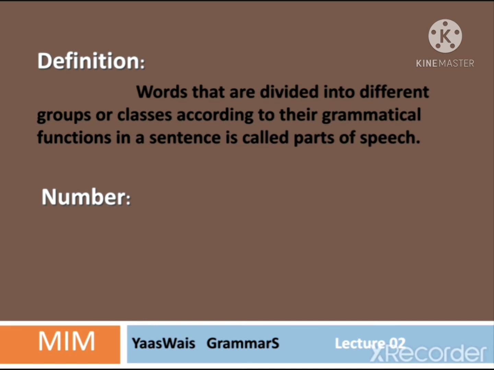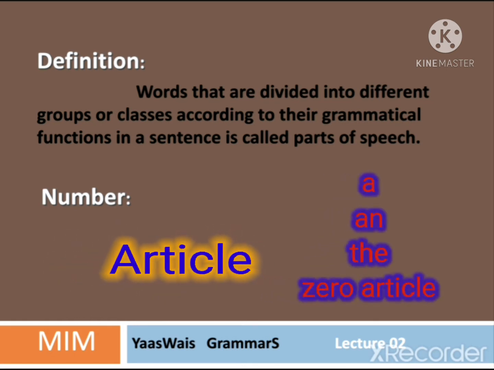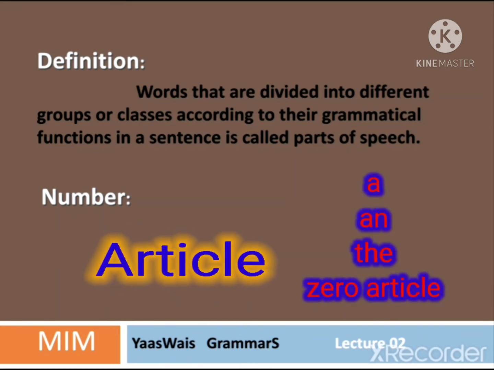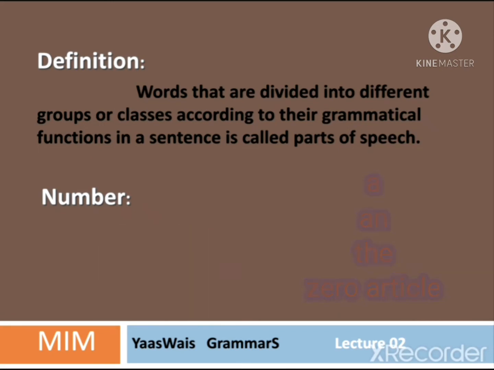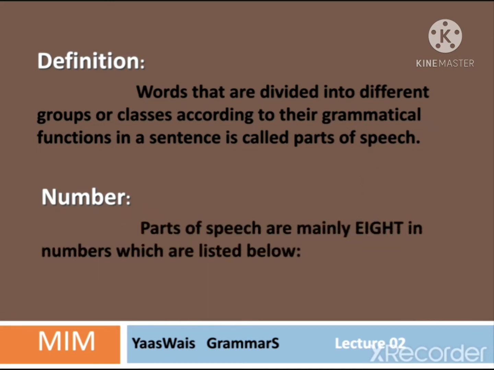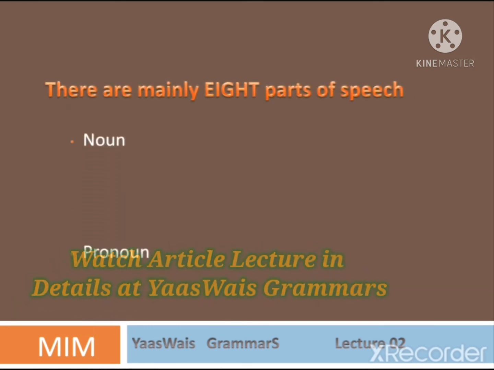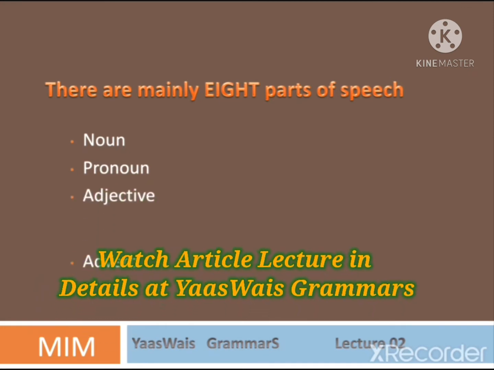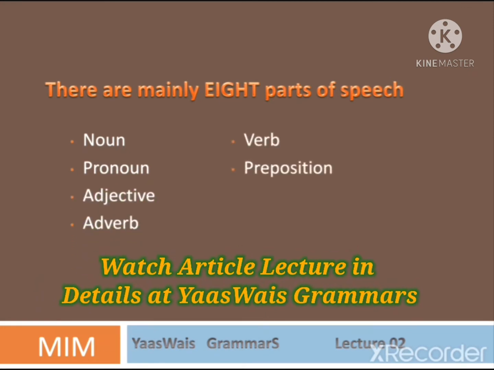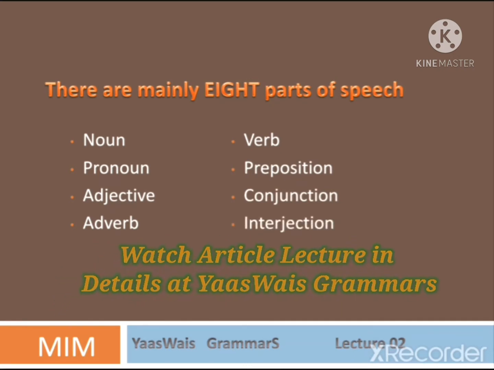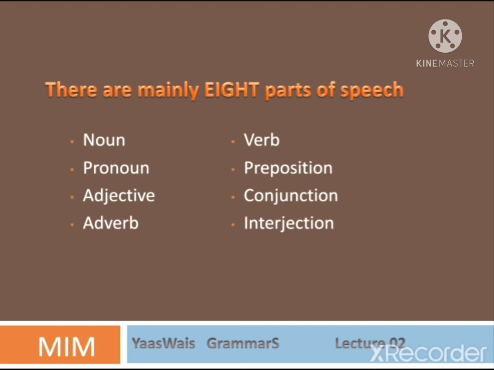The one on which they clash is the article. Some of them say that the article is a part of speech, while most of them say that the article is not a part of speech. So we can say that parts of speech are mainly 8 in number. Those are noun, pronoun, adjective, adverb, verb, preposition, conjunction, and interjection. So these are the 8 parts of speech.